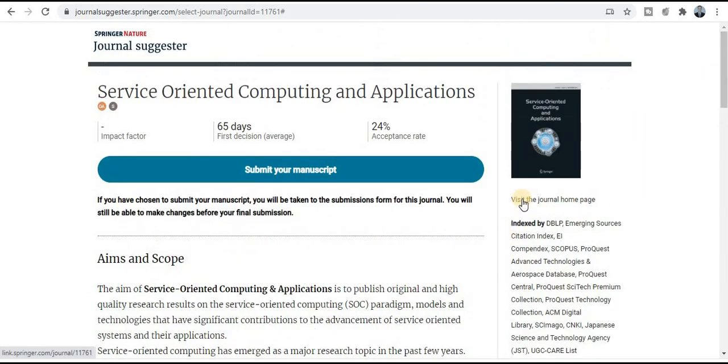And if you want to know more about this journal, just click on this particular section, visit the journal homepage. It will redirect to the new journal homepage. Here you will get all the detailed information like how we will prepare our research paper. So you will have all the guidelines related to the manuscript preparation and many more things.